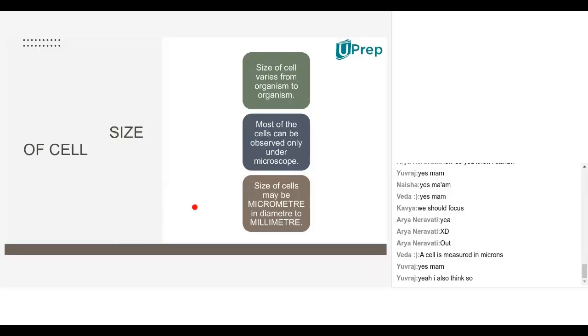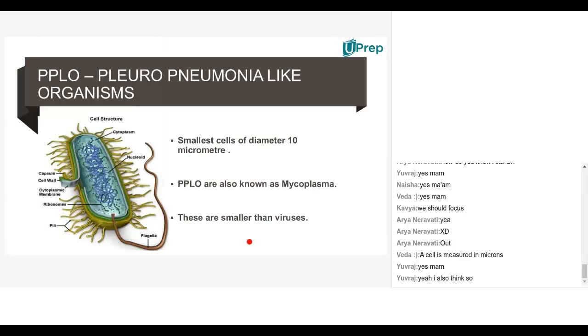Of course, its size varies, but the cell structure and function will be the same in any organism.